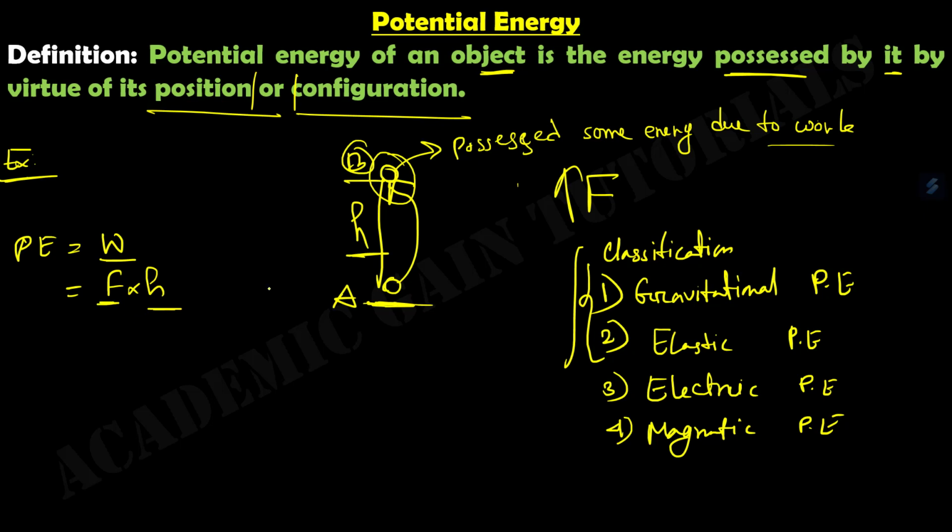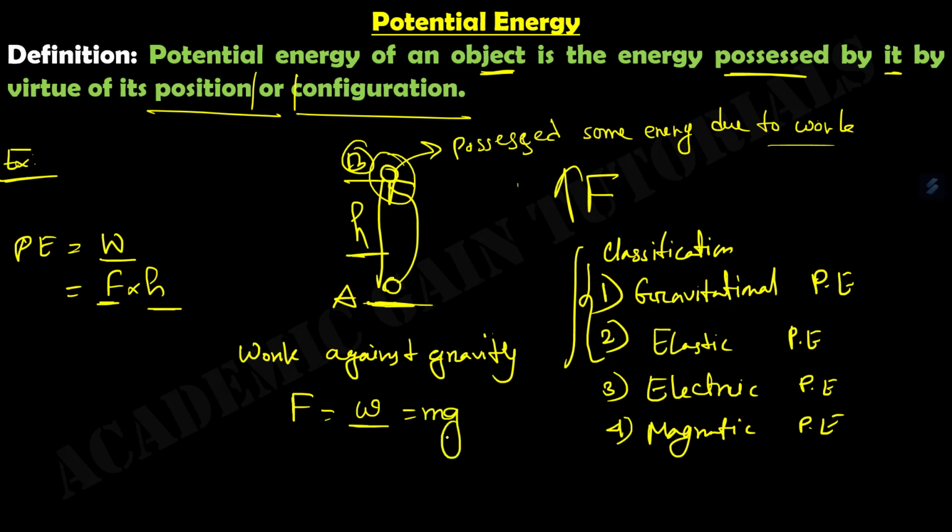As this force works against gravity, our F will be equal to the weight W. And for W we use mg: to find weight we use mass into gravitational acceleration, and this product is known as weight.